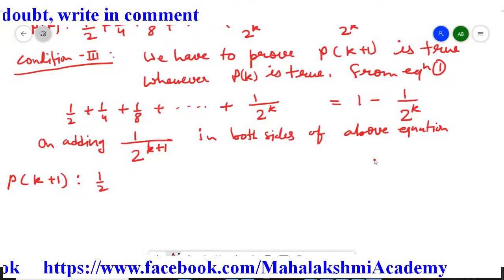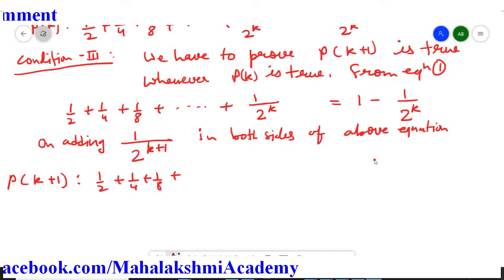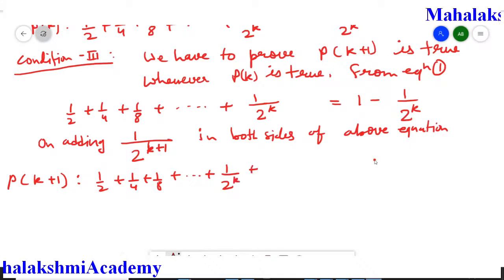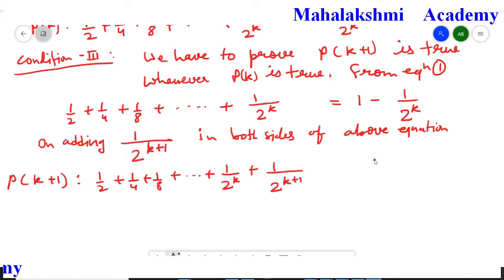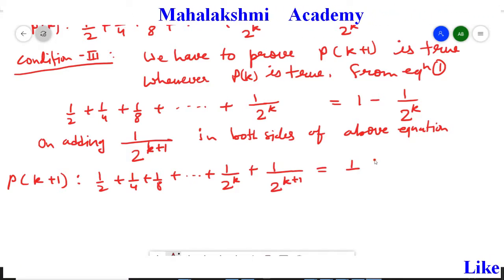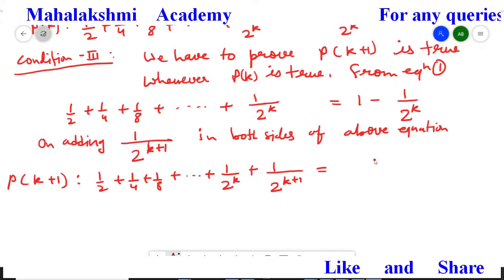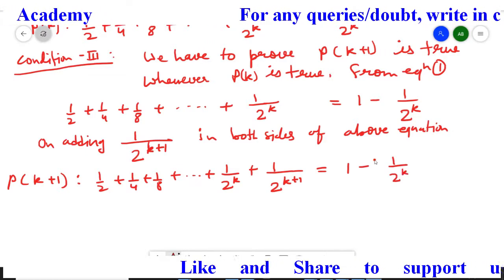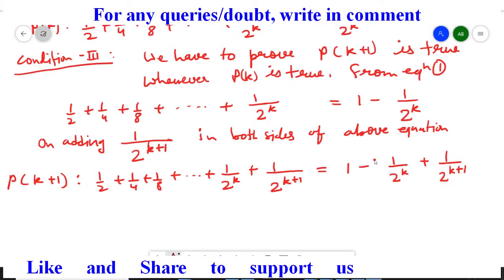So when we add, it is converted to the P(k plus 1) statement, and the statement is going to be 1/2 plus 1/4 plus 1/8 plus, extended up to 1/2^k plus 1 upon 2 to the power k plus 1 is equal to 1 minus 1 upon 2 to the power k plus 1 upon 2 to the power k plus 1.